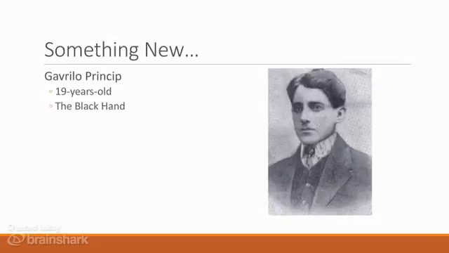Which leads us to this guy, Gavrilo Princip. You should know Gavrilo Princip. He was a Serbian nationalist. Just 19 years old, he was a member of a terrorist group known as the Black Hand. Their mission was to create havoc and commit acts of violence in the cause of uniting all Serbs under one nation.